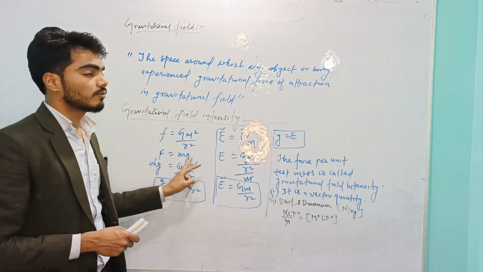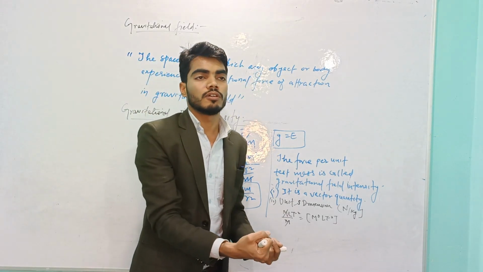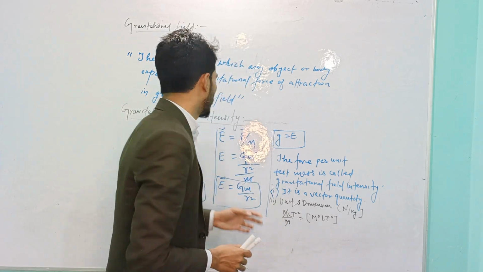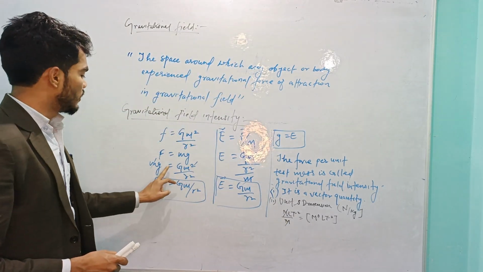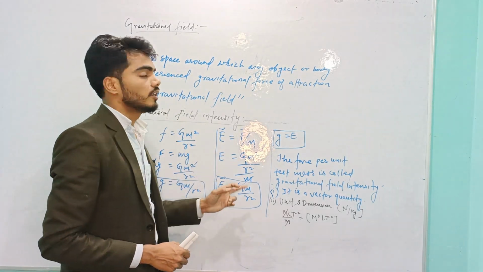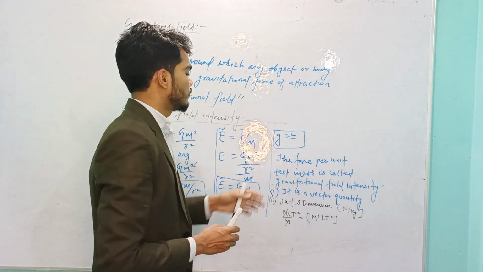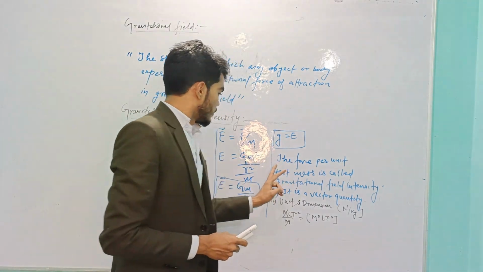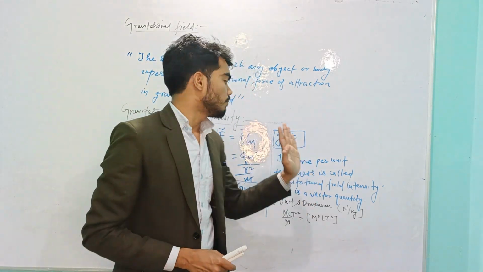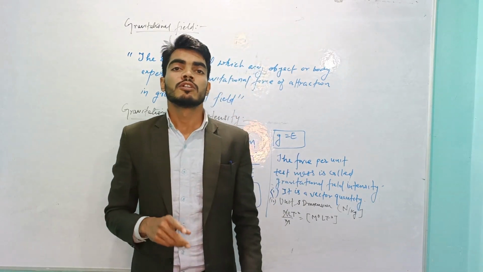Second day, force is equal to mass into gravity, mg, any object is pulled towards the center of the earth with the mg value. Third, acceleration due to gravity and gravitational field intensity are equivalent, both are vector quantities. Simply the force per unit test mass is called gravitational field intensity.